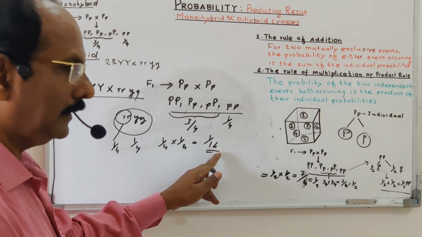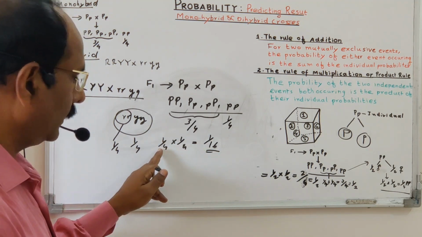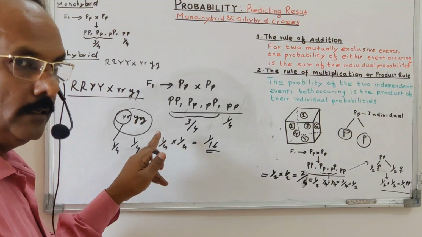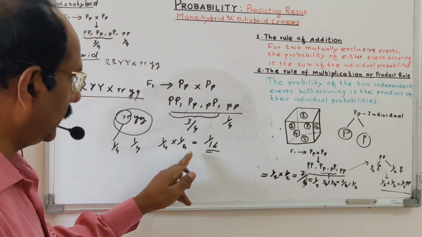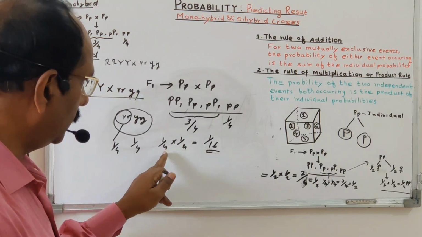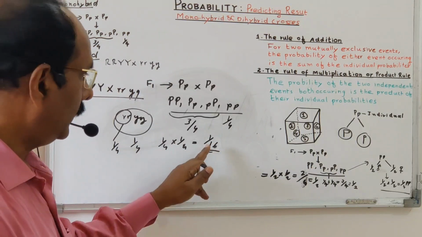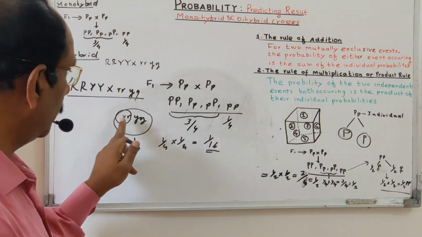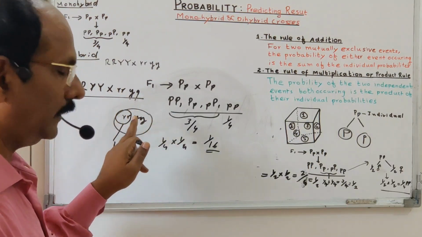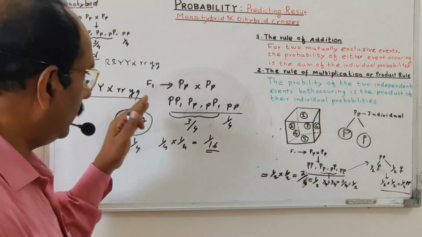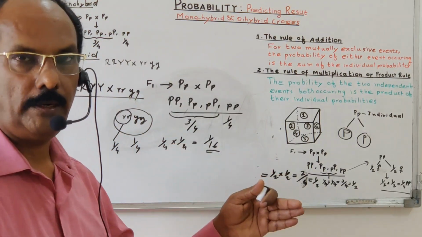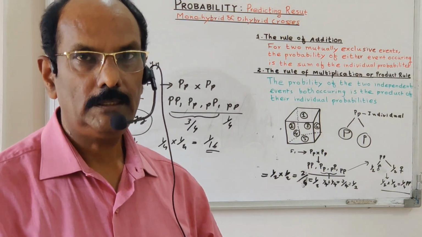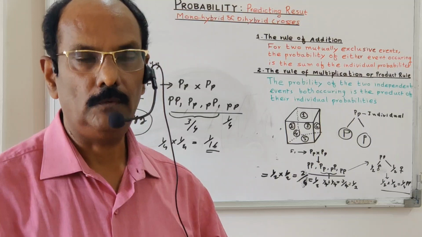And this 1 upon 16 is the product of two individual monohybrid probabilities. 1 upon 4 is one monohybrid probability, 1 upon 4 is another monohybrid probability. When this product is taken, you will get 1 upon 16. That is correct in the case of the dihybrid cross. With both the genes homozygous, you will get only 1 upon 16. And this rule can be applied to find other phenotypes in the dihybrid ratio. This type of question is always asked in the NEET examination.